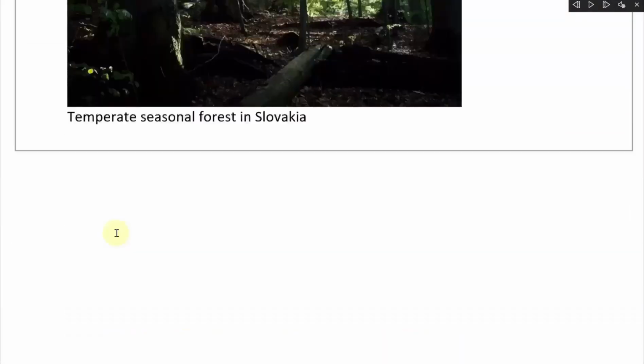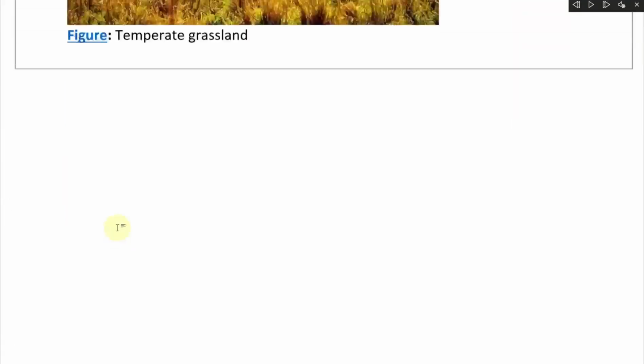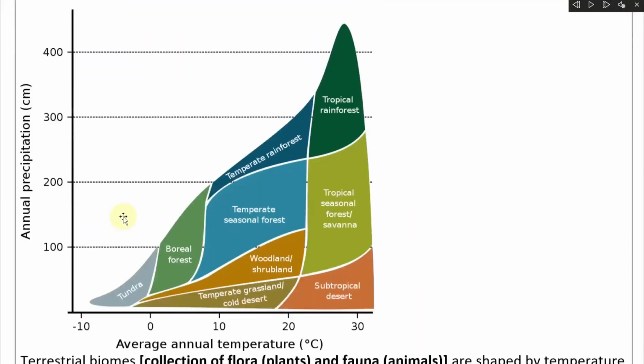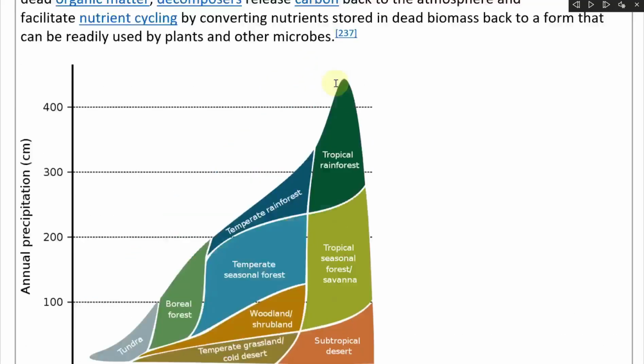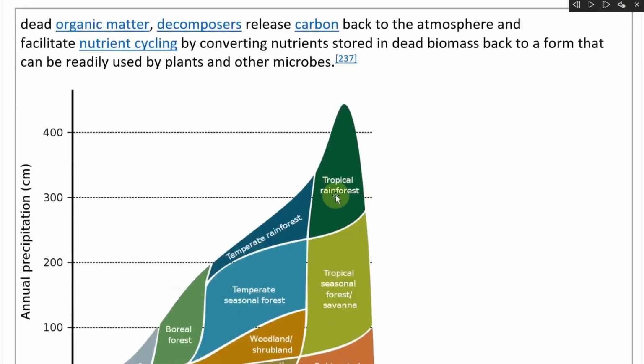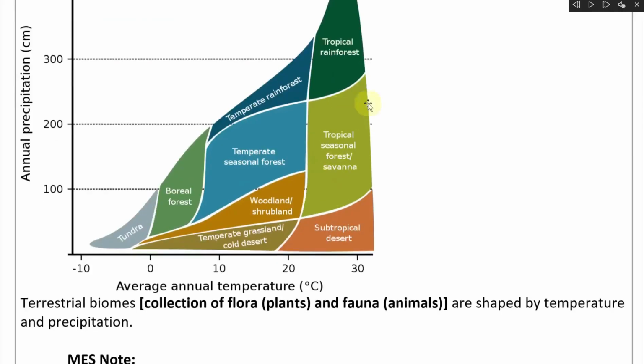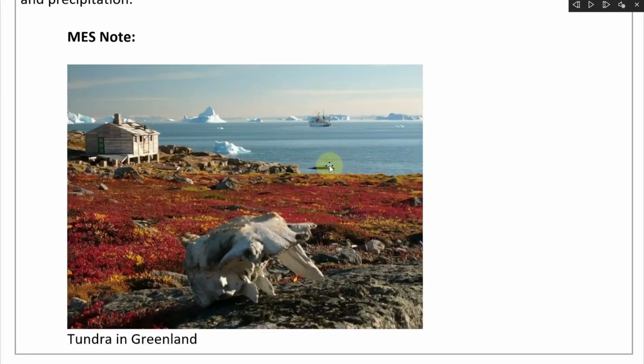Let's take a look at that savanna there, all the way up top here. Just to get my memory back. So there's savannas right here, tropical seasonal forest, and precipitation is around here. So it's high, but it's high temperature, and precipitation is in a medium to high range over there. And then you have the ultra high ones that are tropical rainforest. So this tropical seasonal forest could be high, while savanna is lower precipitation, but still hot. Let's go back here. So that's savanna.